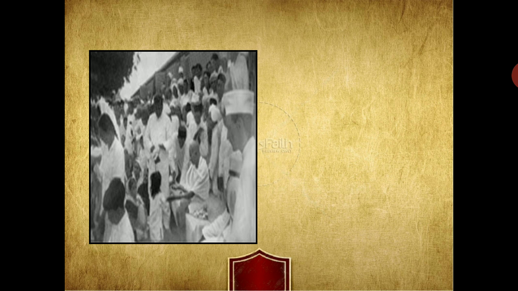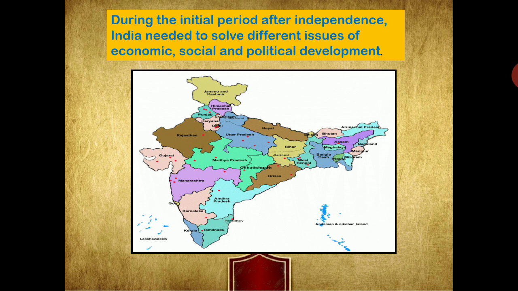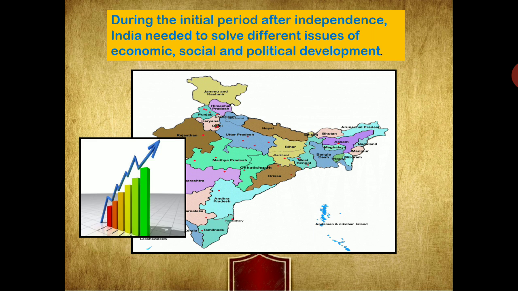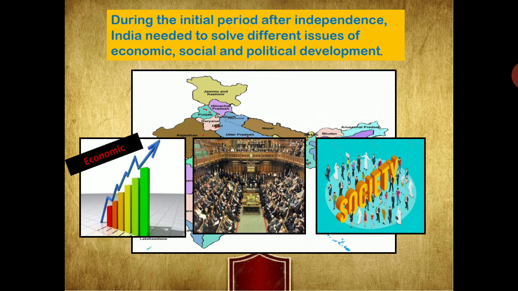Now, when we talk about India, Indian society is multicultural, and people of various languages, religions, ethnicities and castes all live together in peace and harmony. During the initial period after independence, India needed to solve different issues of economic, political and social development, which would bring about development in our country. These were the three problems which India focused on solving after independence.